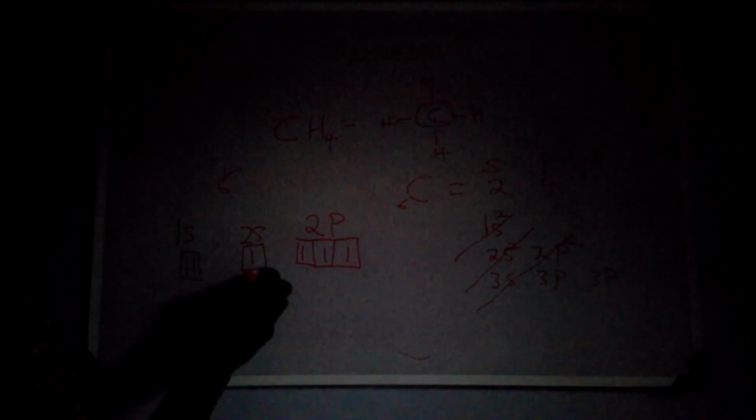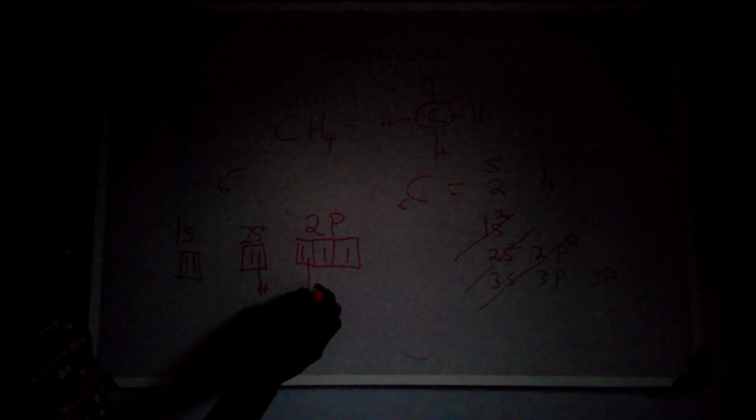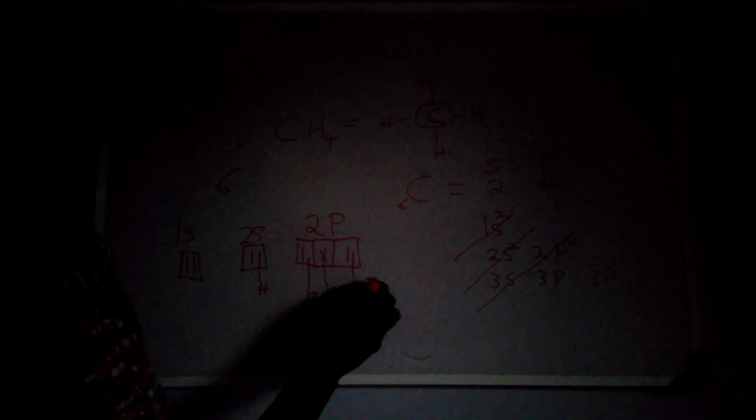So when the 4 hydrogens come, 1, 2, 3, 4, each will contribute an electron. That is to say, 1 hydrogen will bond here, another one will bond here, a third one will be here, and the fourth one would be here.